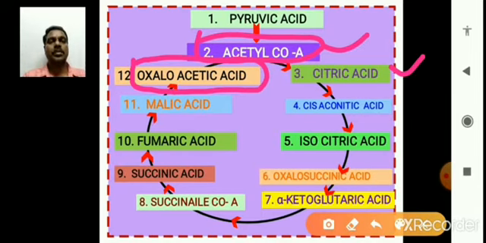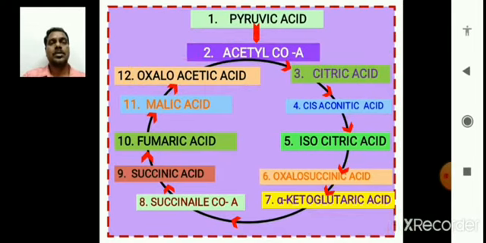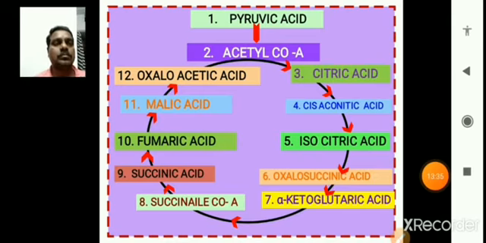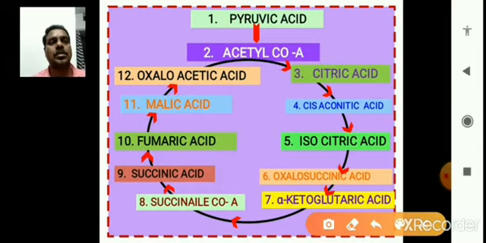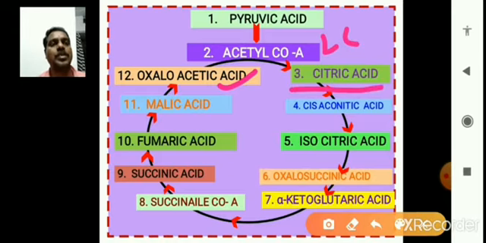Oxaloacetic acid binds with acetyl coenzyme A because oxaloacetic acid contains 4 carbon molecules, and acetyl coenzyme A is a 2 carbon molecule. So totally 6 carbon molecules, and citric acid is produced. So the 4 carbon molecules bind with the 2 carbon molecules of acetyl coenzyme A and form citric acid.